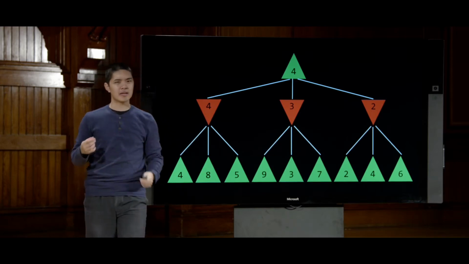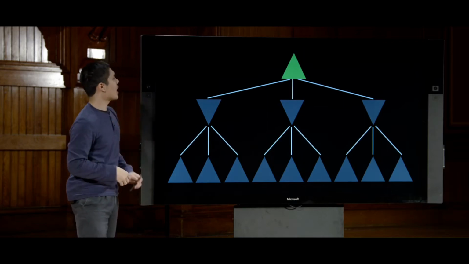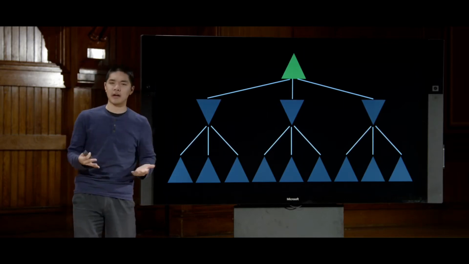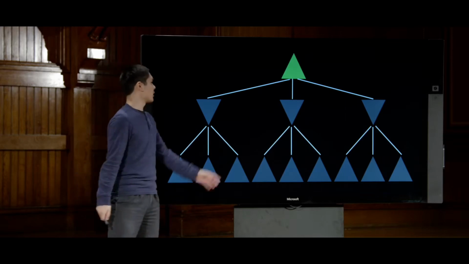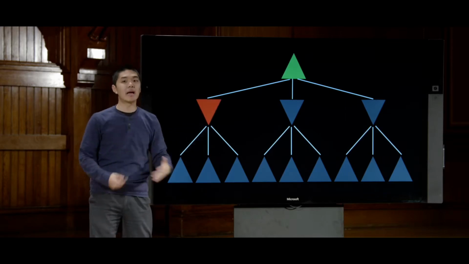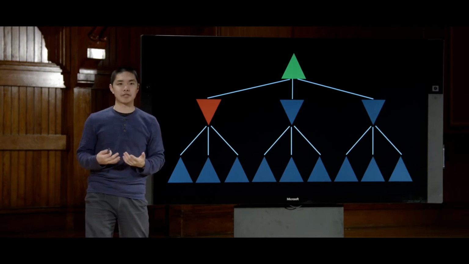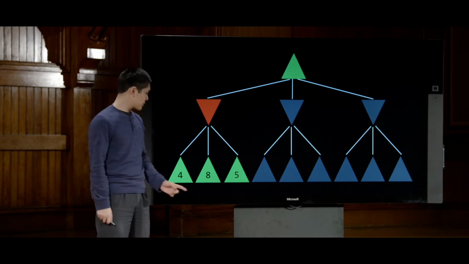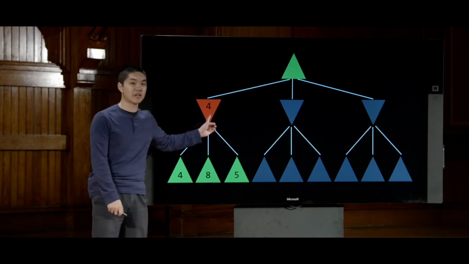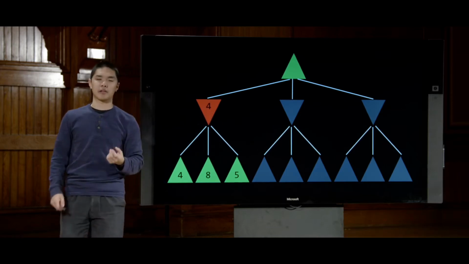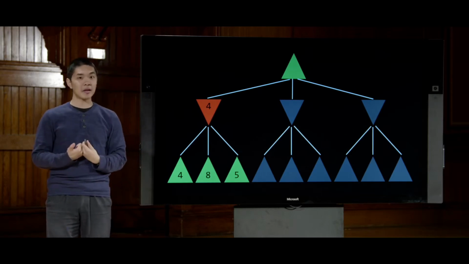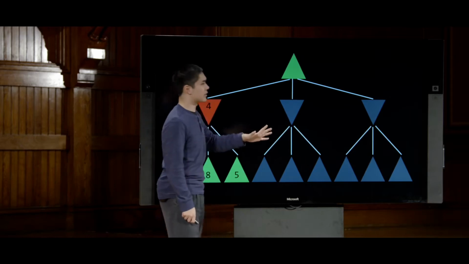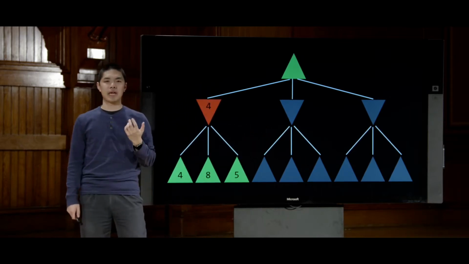Let's go ahead and try again and try and be a little more intelligent about how I go about doing this. So first, I start the exact same way. I don't know what to do initially, so I just have to consider one of the options and consider what the min player might do. Min has 3 options, 4, 8, and 5. And between those 3 options, min says 4 is the best they can do because they want to try to minimize the score. Now I, the max player, will consider my second option, making this move here, and considering what my opponent would do in response.